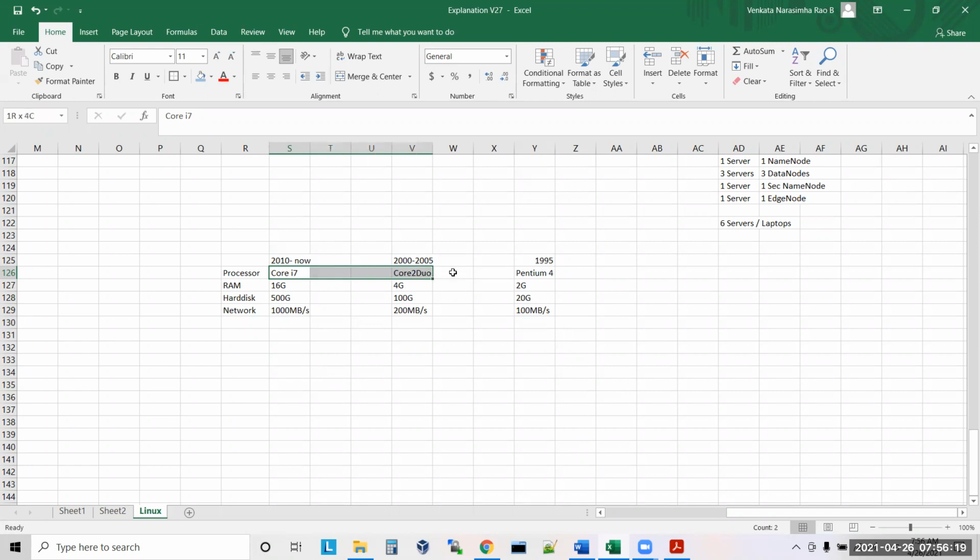So do you know that? First, in the market we have Pentium 4, then Core 2 Duo, then Core i3, i5, i7. Now in the market we have i9 also. So what are these actually? Somebody asked me recently, sir, I have a Core i3 processor, is it fine? Or somebody asked, sir, I have an i7, i5 processor, is it fine for practice?